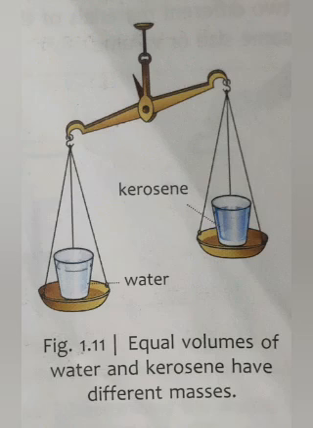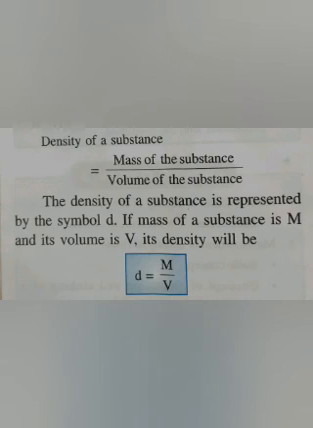Now, the density of a substance is defined as its mass per unit volume. Density is represented by the symbol D. If the mass of a substance is m and its volume is v, then density D is equal to m upon v. That means density is equal to mass upon volume of the substance.